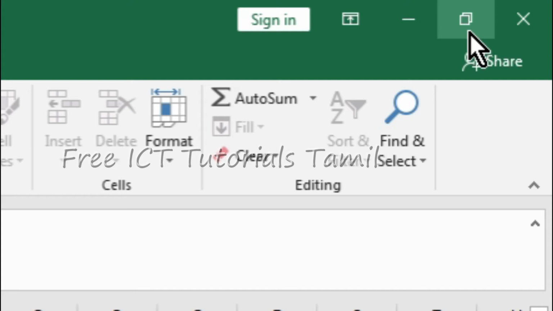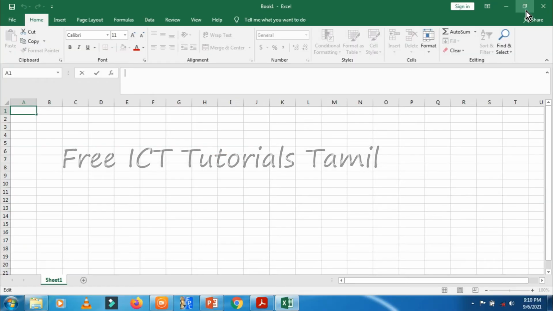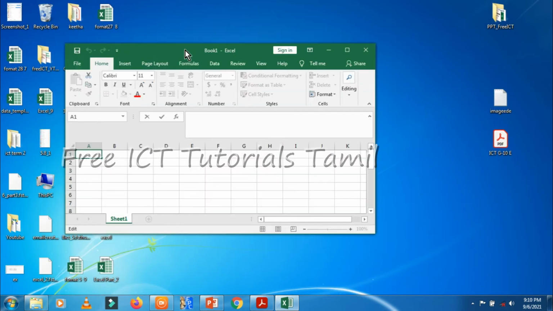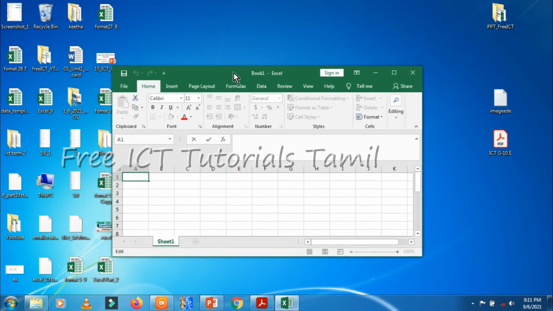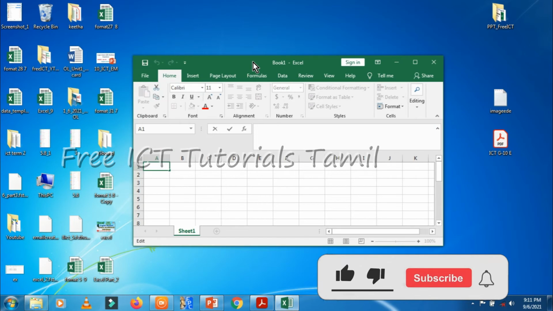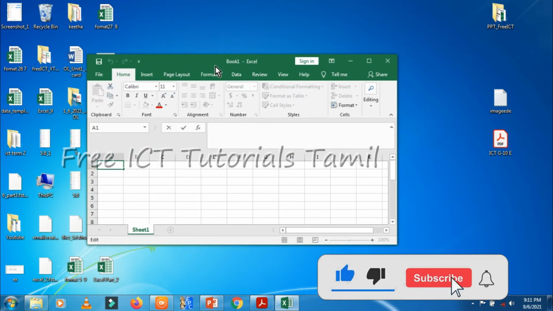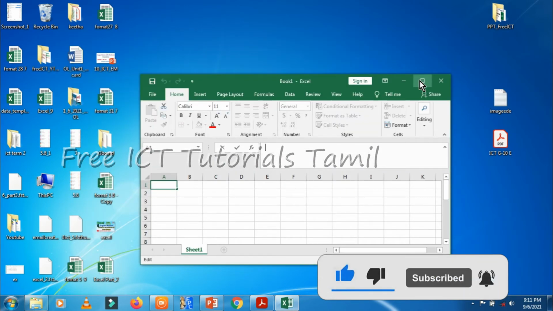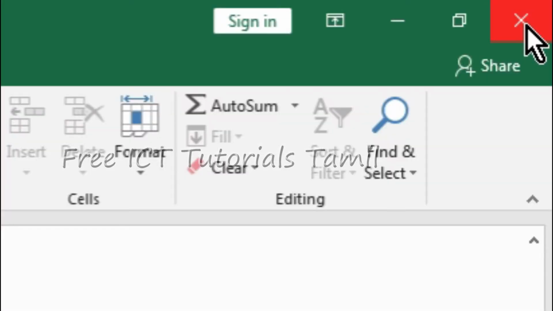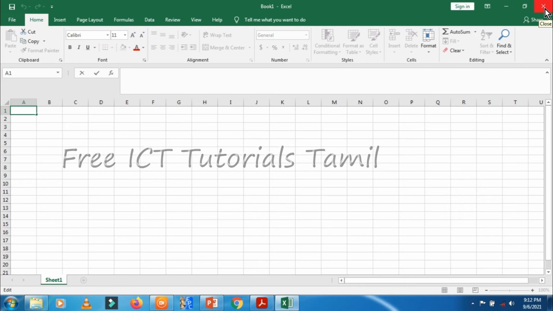Second one, the restore down or maximize. The screen size will be reduced. We can check. I click this button. The screen size is reduced. If we click the title bar we can drag the screen. Here we are able to move the screen. This button again shows maximize, and goes to full screen. Last one looks like a cross, that is the close button. If I want to close this Excel workbook, I click this cross button.